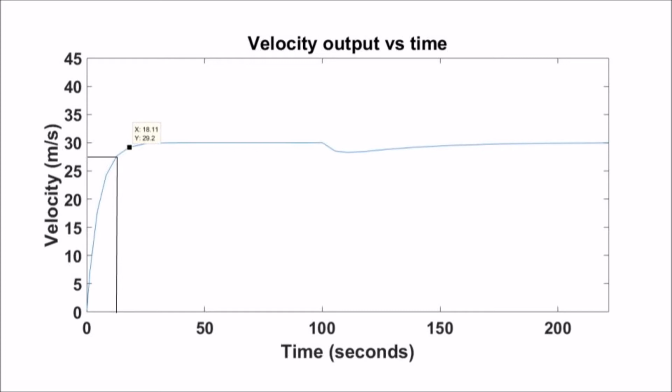The disturbance caused by the hill is seen at around 1 minute 40 seconds, or 100 seconds. Although it takes the system about 30 seconds to recover, the hill only reduces the car's velocity by about 1.5 meters per second. More importantly, the steady state error of our closed loop system can be seen by looking at the later portion of the plot. The final value rests at about 30 meters per second. This indicates that the steady state error is equal to 0. In reality, this means that our car will stay within the desired 10% of the speed limit.